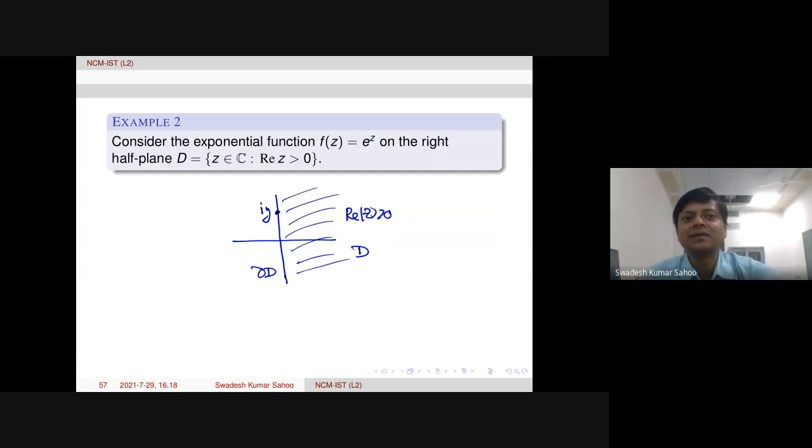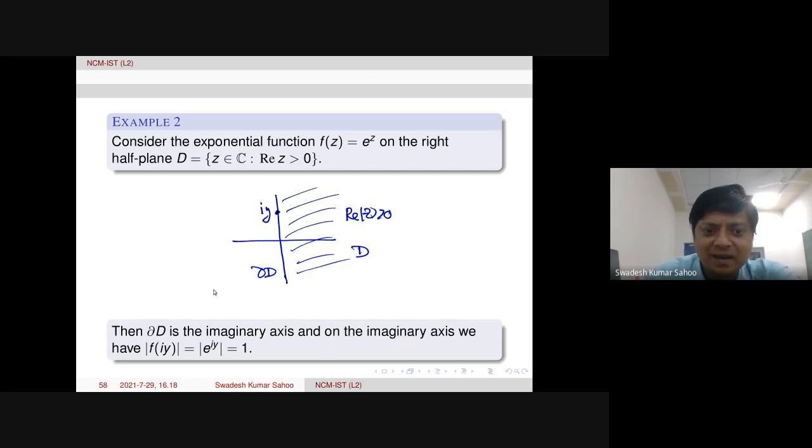We have an example here. Consider the exponential function on the right half plane, where the real part of z is positive. We take the function f of z equal to e to the power z on this. Then what happens? The boundary is the imaginary axis. When we take z equal to iy, the modulus of e to the power iy is 1. So the modulus of f of iy on the boundary is 1.